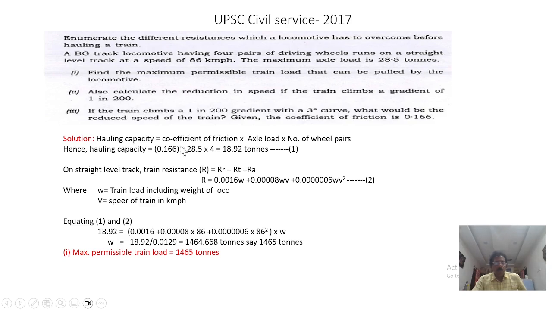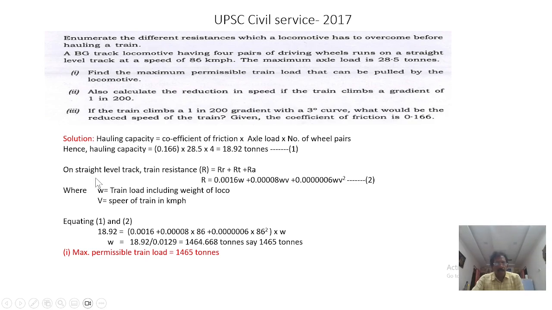Hauling capacity equals coefficient of friction into axle load into number of wheel pairs. So 0.16 into 28.5 into 4, that is 18.92 tons. 18.92 tons is the hauling capacity.